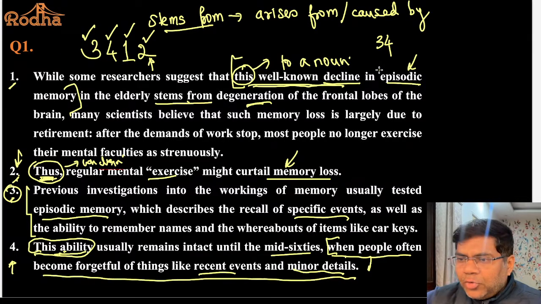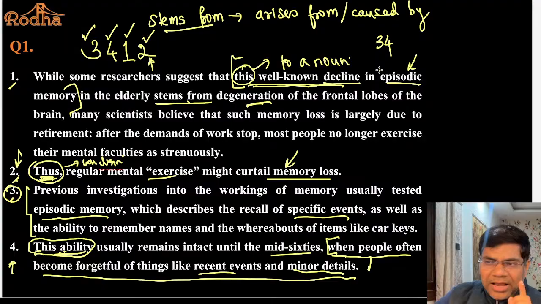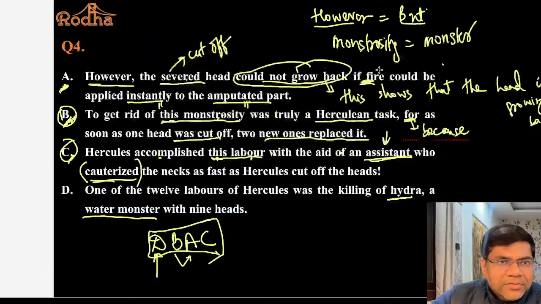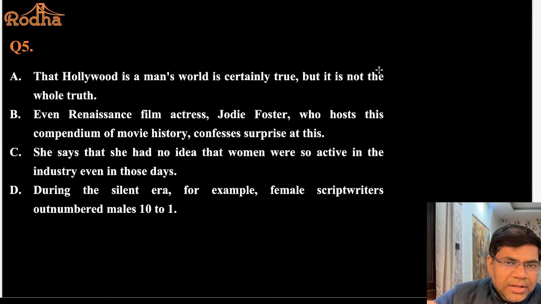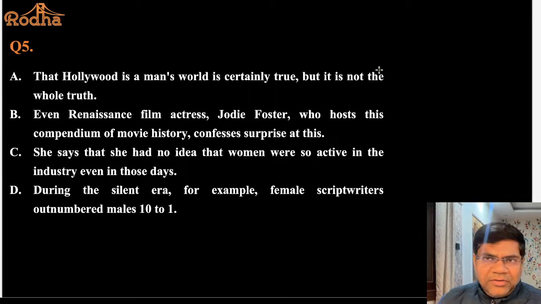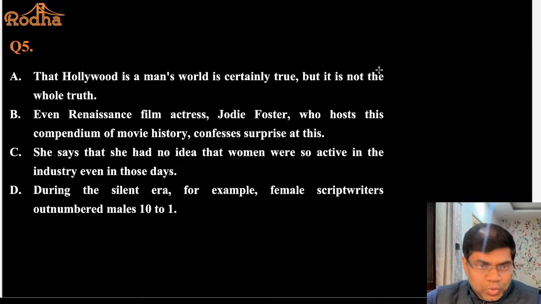So I hope you have realized that this is the way we have to solve these parajumbles questions. Let's take one last question because I have got five. I thought I will get 5 questions. So we have done the first, the second, the third, the fourth. Let's take one last question, and this is an easy question. It's not very difficult. You should be able to solve it. This is the last question of the day. Let's see how many of you are able to solve it. You can pause the video if you're watching the recording, go through the question, solve it, and then we can discuss. Chalo, please try.